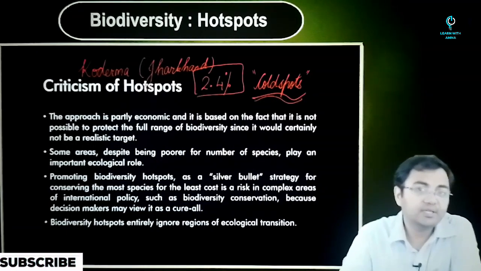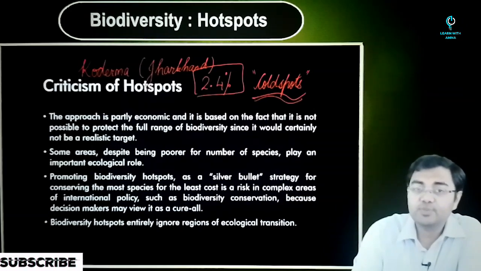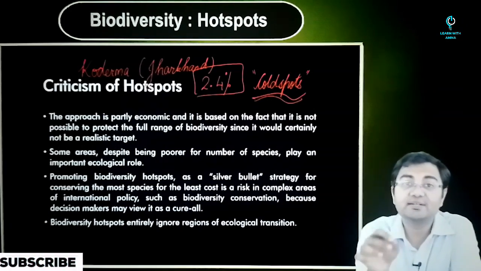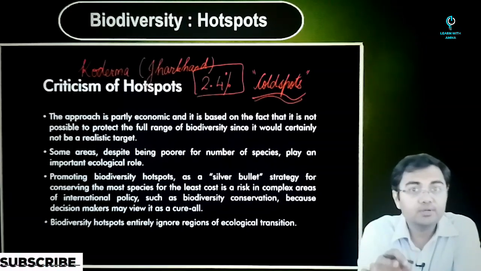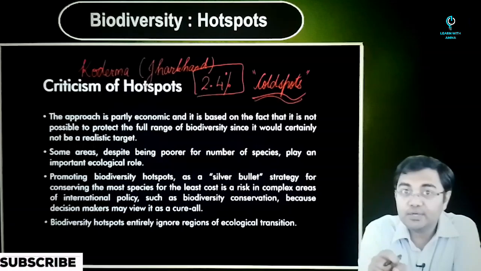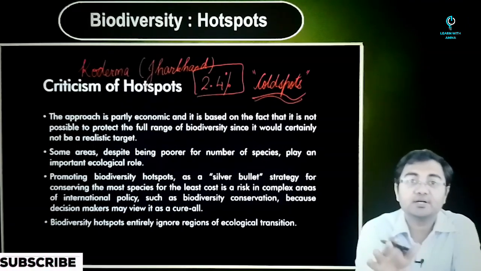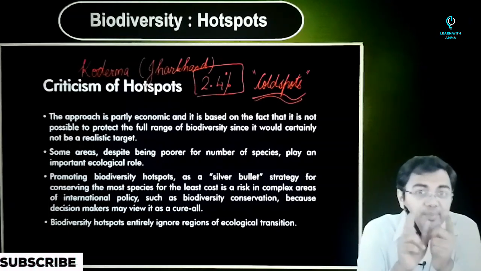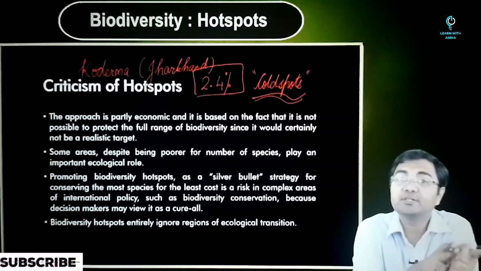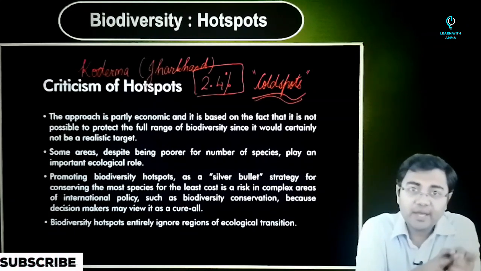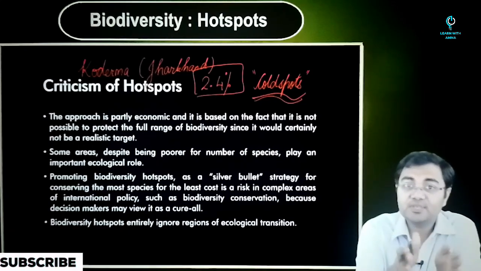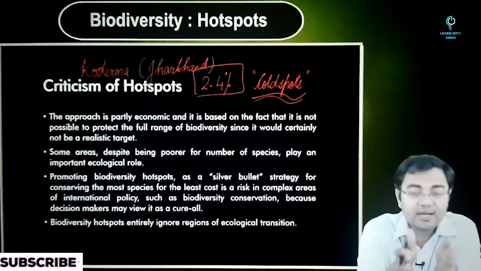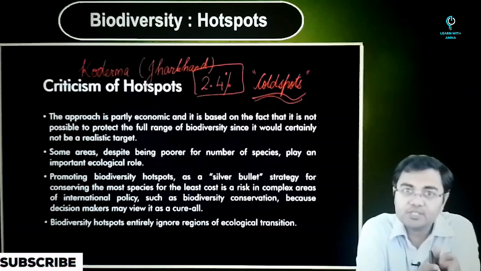Now then, there's another example. And this is not an example of a cold spot, but let's say we talk about the Central African region. The Central African region also has a very good, very well functioning ecosystem, a huge sink for carbon dioxide. It has great biodiversity, but at the same time it does not fall under the bracket of hotspot. Why? Because we have not lost more than 70% of the area. The number of endemic species is very high, but we still are not able to classify this as a hotspot.